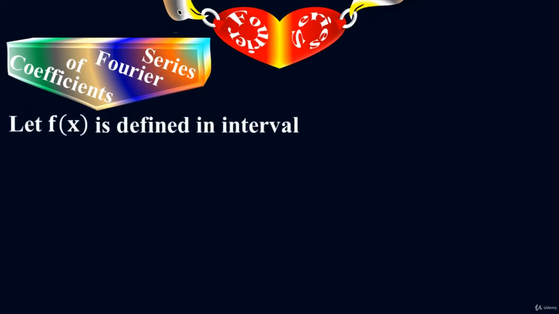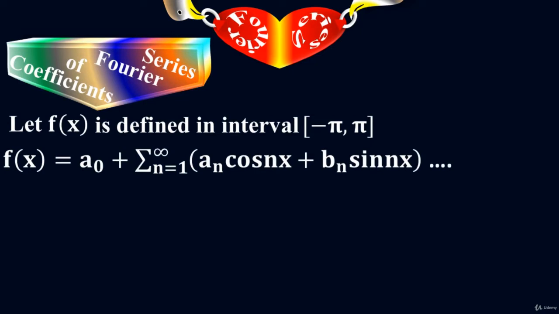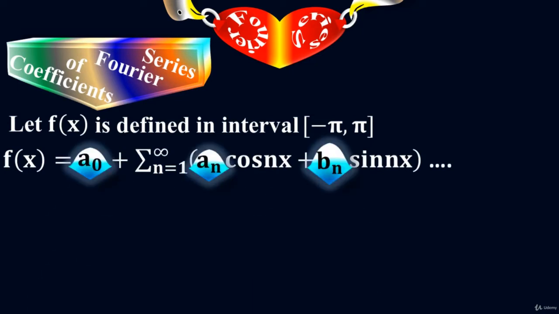Coefficients of Fourier series. We already know that the coefficients of Fourier series are a sub naught, a sub n, and b sub n. But now I'm going to derive the formulas for a sub naught, a sub n, and b sub n. Let's say f of x is a periodic function, which is defined in the interval minus pi to plus pi. From the formula of Fourier series, a sub naught, a sub n, and b sub n are the coefficients of Fourier series.